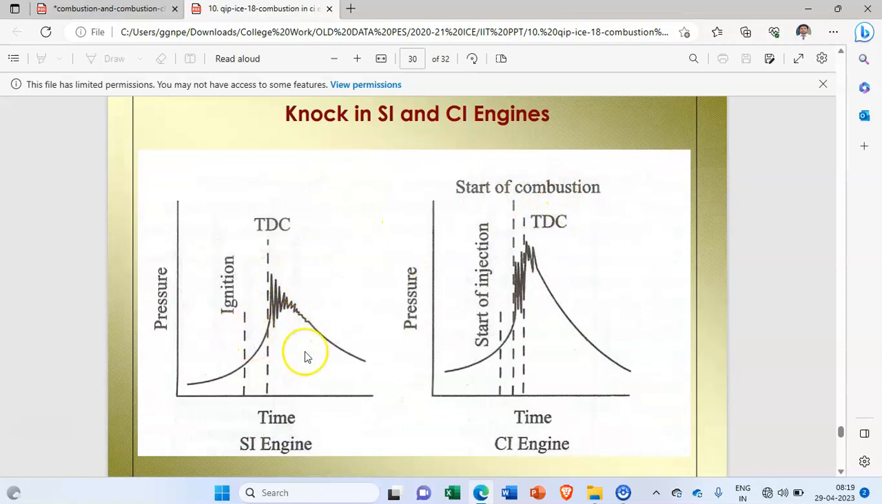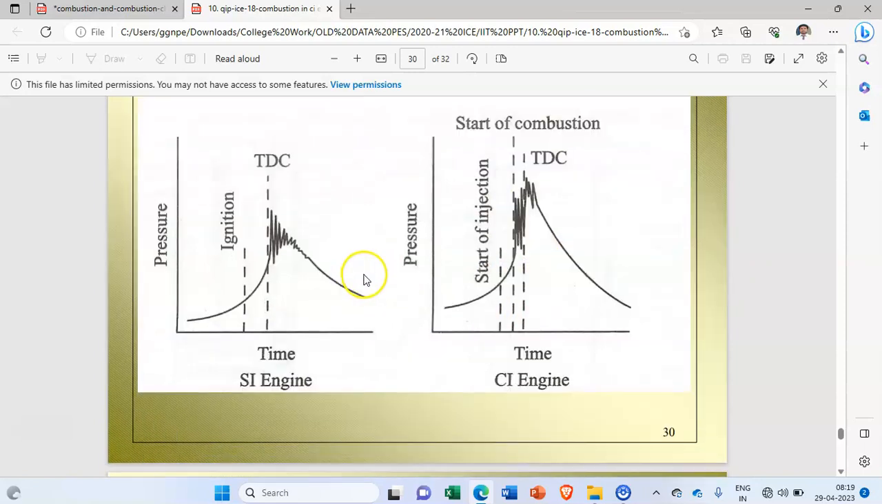So for the difference between knock in SI engine and CI engine, you can see it from this graph. We have to draw this graph also for the difference in knocking in SI engine and knocking in CI engine. Here you can see after TDC we have the irregular pressure curve, or the combustion curve we can say, and here in the CI engine you can see it at the beginning of the TDC, and some point is also there after TDC. So this is at the start of the injection. Remember this difference, we have to draw these particular graphs.